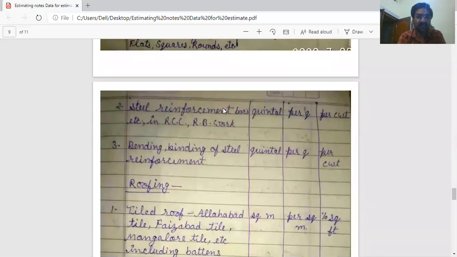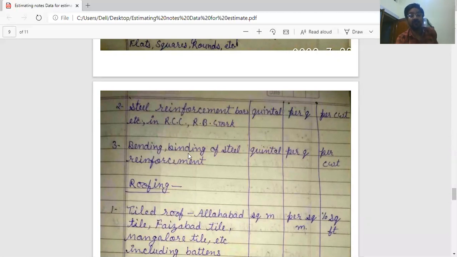Steel reinforcement bars, in general language sariya, in RCC or RB work: bars are measured in quintals or 100 kg and payment is also per quintal.